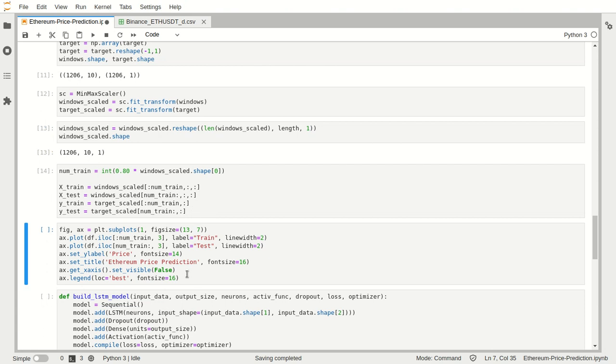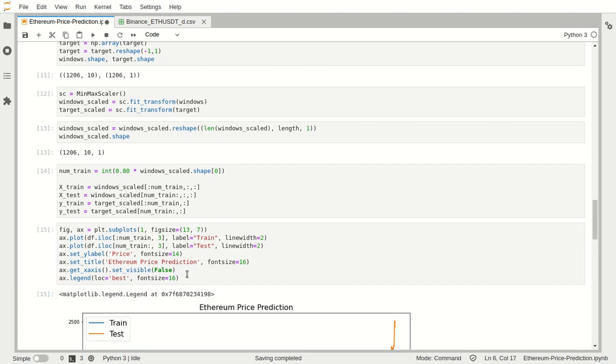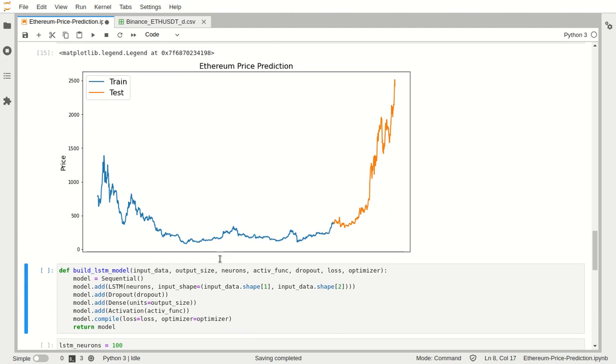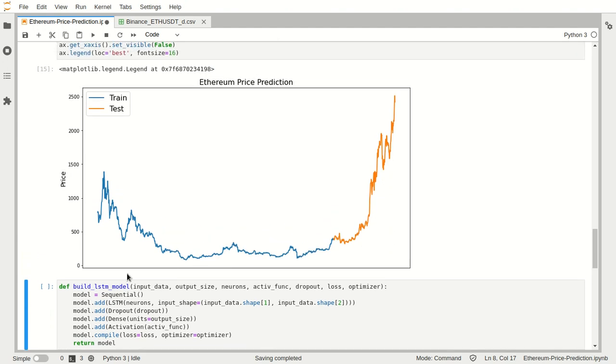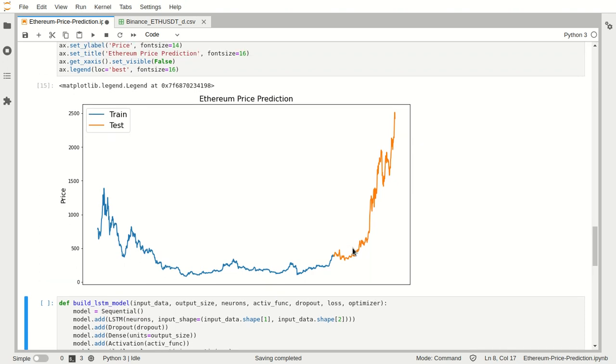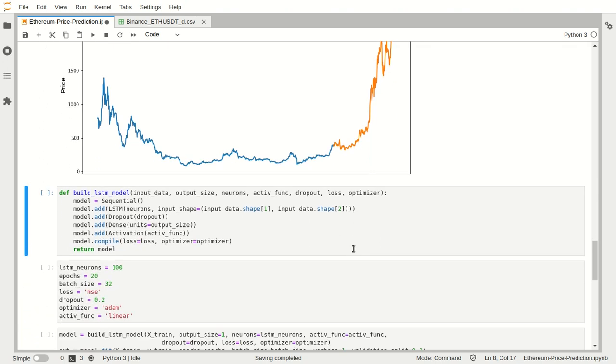So here's a plot of Ethereum prices from December 2017 to April 2021. You have already seen this dataset, but now we can see it divided into a training set and a testing set. The blue line depicts the training set and the orange line depicts the test set. Now we'll start building the model.